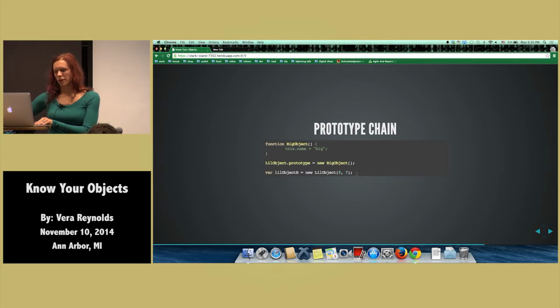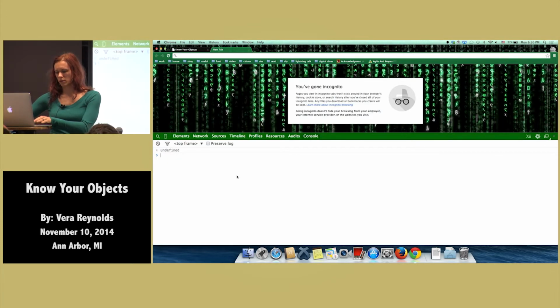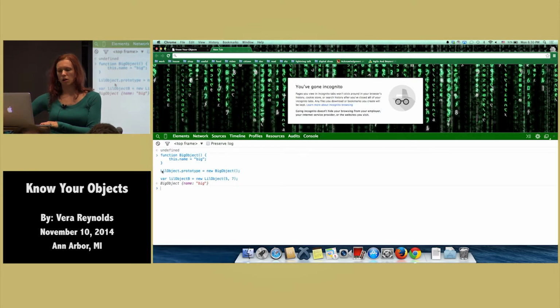So let's say I wanted to create a big object function, and then I want to make it the prototype of little object. Now, remember we created object A using this constructor function. But now that we're changing the prototype, any objects we create beyond that are going to use this object instead, okay? So if we inspect object B and object A, we'll notice that they're different.